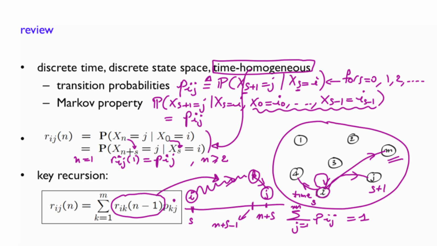And here, this is the probability of a one-step transition. Right? And of course, we have conditioned on the fact that we would be in a state k here, but k could be any of these states, right? And there are m of them, and this is why we sum from k equals 1 to m. So essentially, this is how this recursion has been put together, and we have used, of course, the Markov property in order to do that. Let's do now a little bit of warm-up in terms of calculation and apply these concepts.